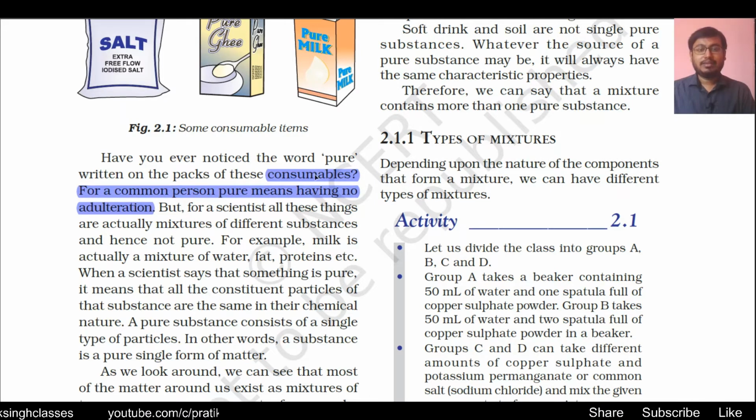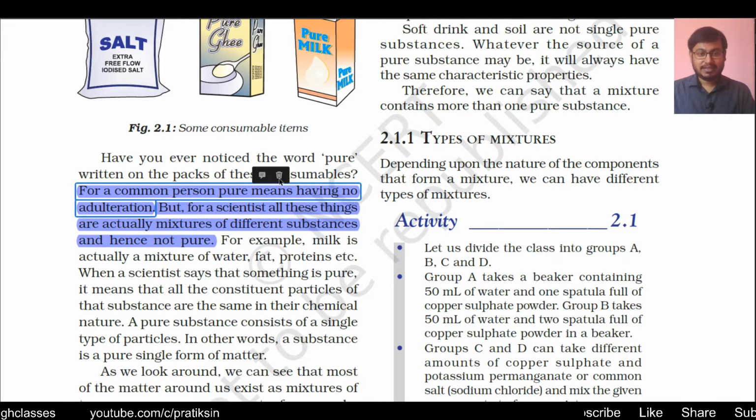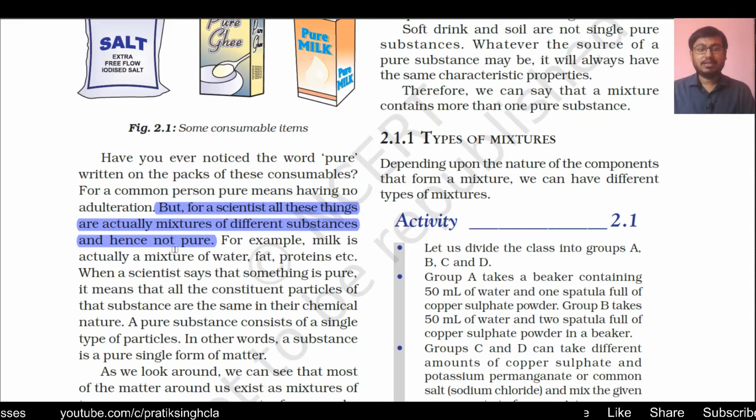Whenever we say pure, it means that nothing has been added to it; it is made of only one substance. But for scientists, all these things are actually mixtures of different substances and hence not pure. In the scientific world, we say that nothing around us is pure. Everything is some type of mixture.